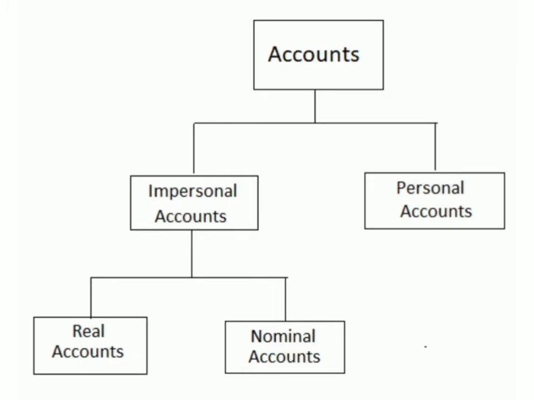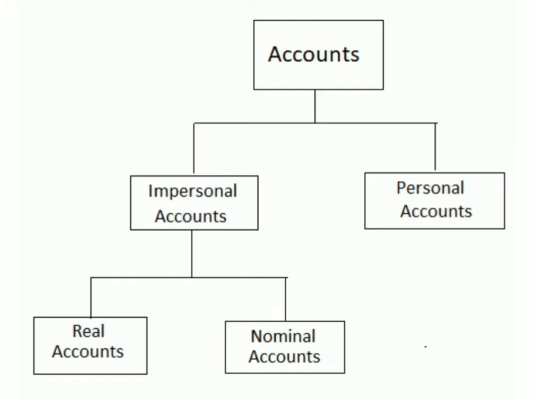In the previous video, we have seen the classification of accounts. Accounts are classified as personal, real and nominal accounts. For each account, we have debit and credit rules separately. Based on the identification of the account, we apply the rules of that particular account and make the debit and credit entries in the journal books. If it is a personal account, debit the receiver and credit the giver.